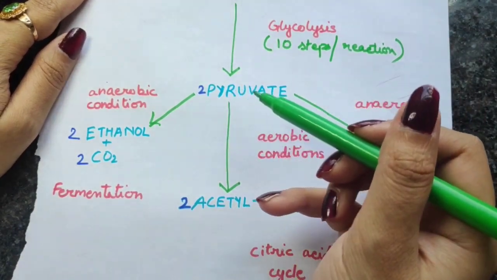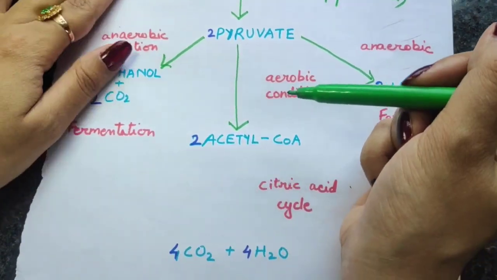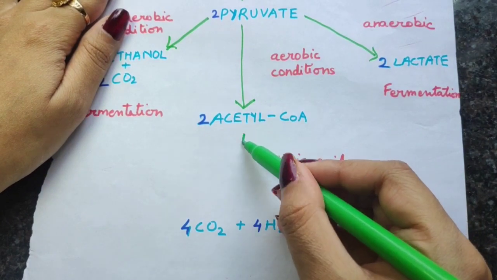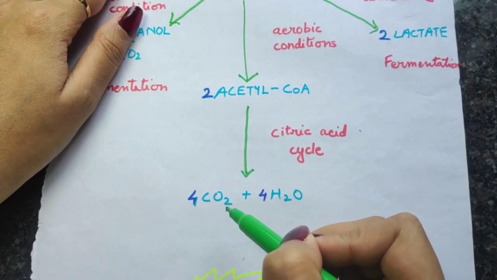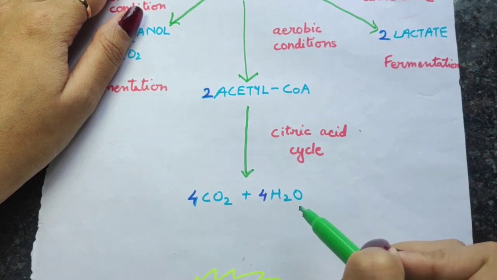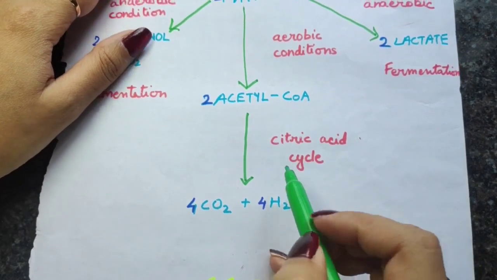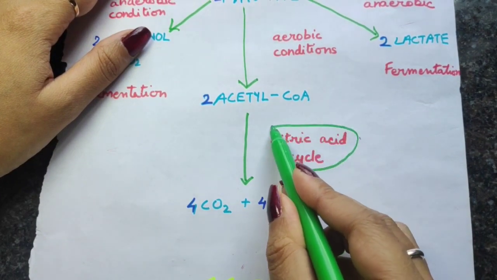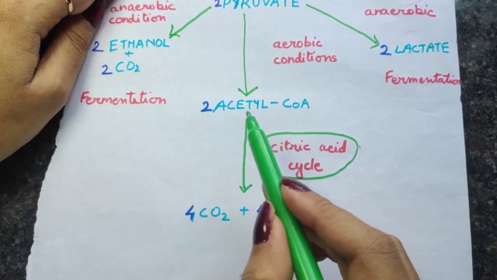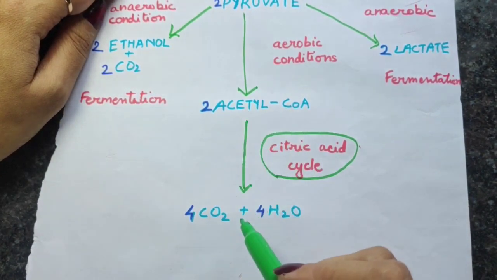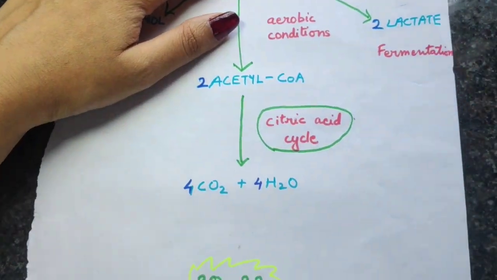These 2 pyruvate molecules will be converted into 2 acetyl-CoA, and finally these 2 acetyl-CoA will break down into 4 carbon dioxide molecules and 4 water molecules, and the cycle is called the citric acid cycle. So this is the name of the cycle by which the 2 acetyl-CoA will finally form 4 carbon dioxide and 4 water molecules.